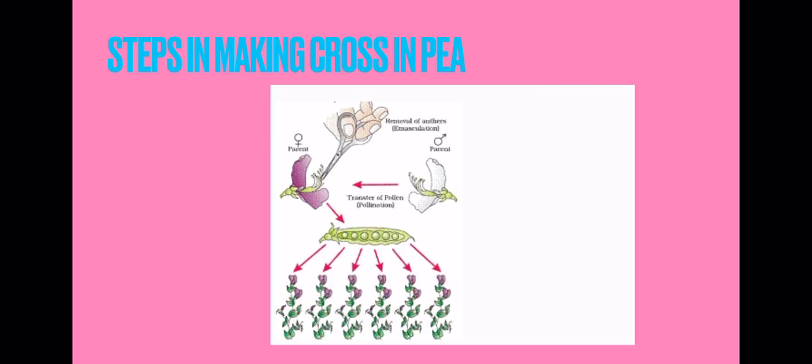So now this pollination takes place, and after pollination seeds are formed, right? And when these seeds are grown, you will see that in the first generation all tall plants appear. Okay, means if you see externally, only one trait is expressed in the first generation.